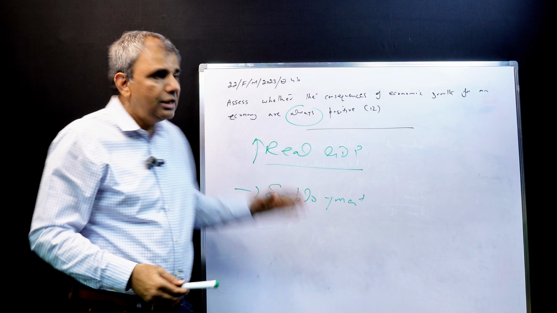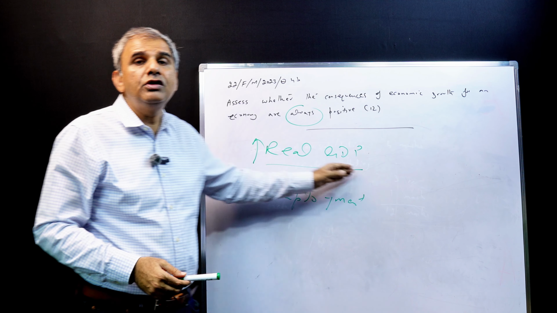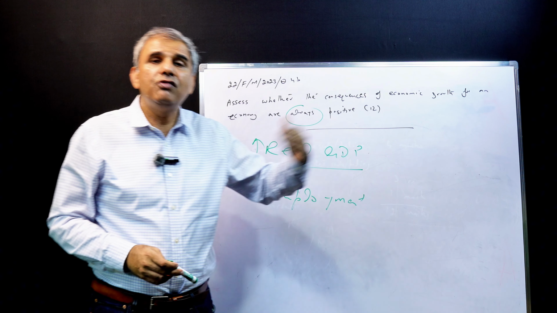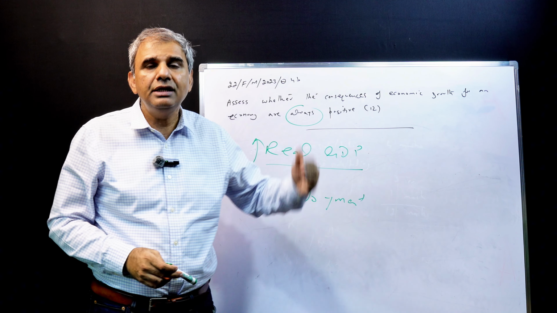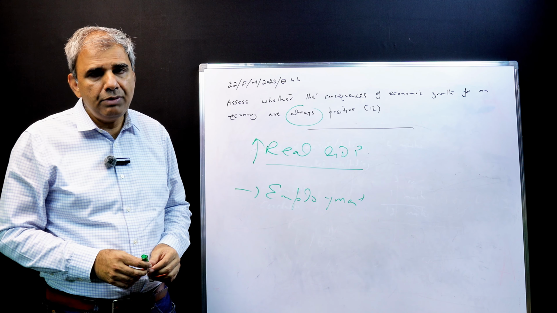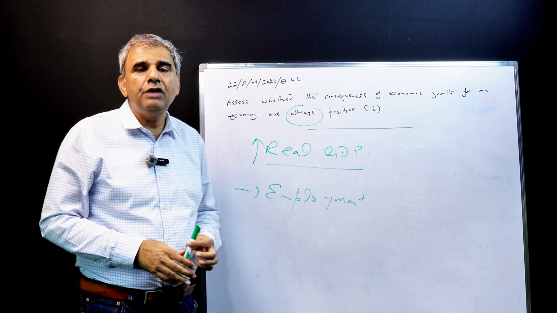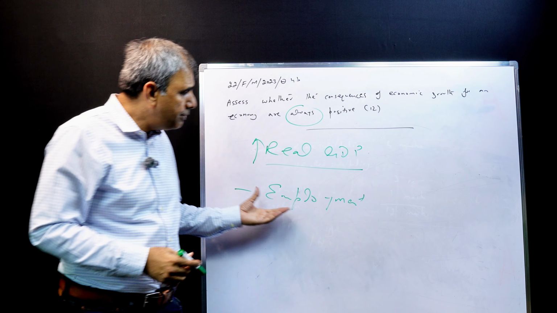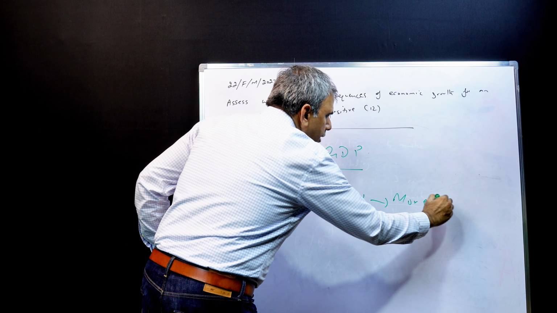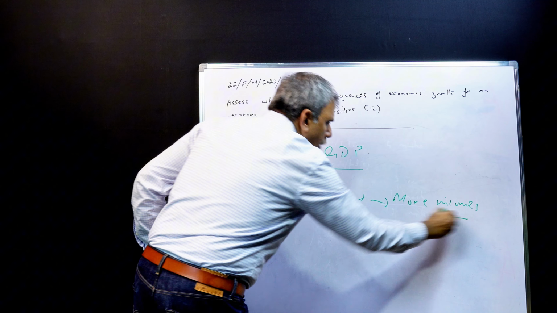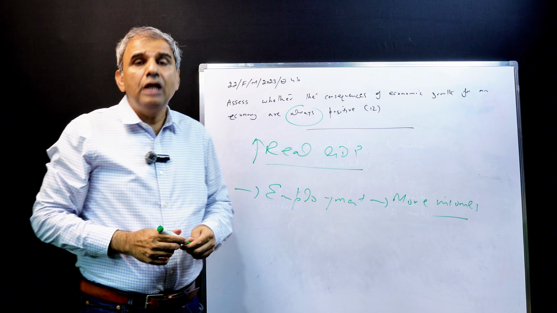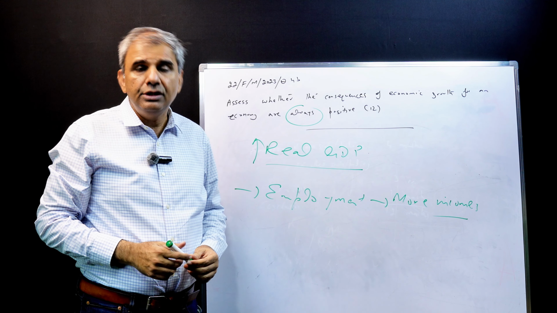Your argument is economic growth raises employment, so support it with some facts or more information. Real GDP is the volume of goods and services. When more goods and services are being made, more workers are needed because labor demand is a derived demand. It raises demand for labor and helps lower unemployment and raise employment. So that is one advantage of economic growth. This employment would mean more incomes. People will earn more income as they are in jobs, or if they were already in jobs, maybe their wages will go up because they'll be producing a larger volume of goods and services.